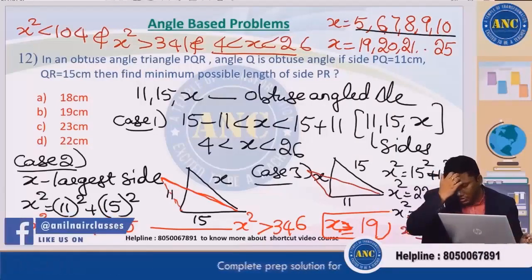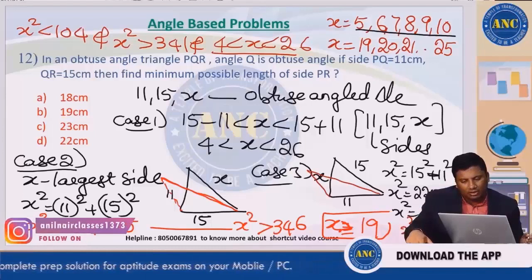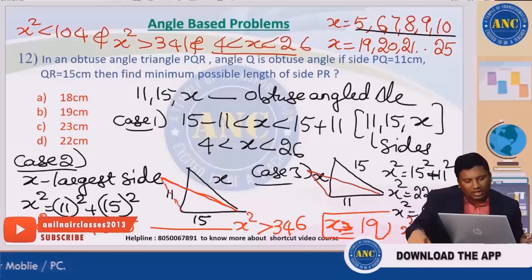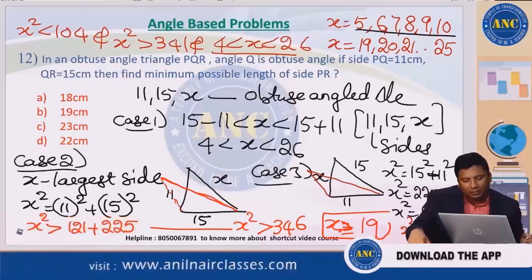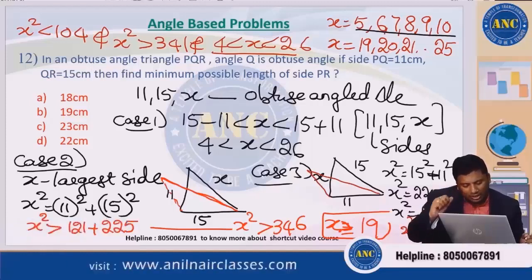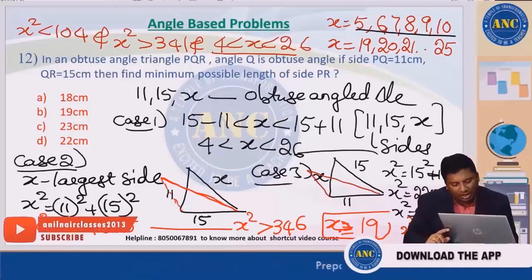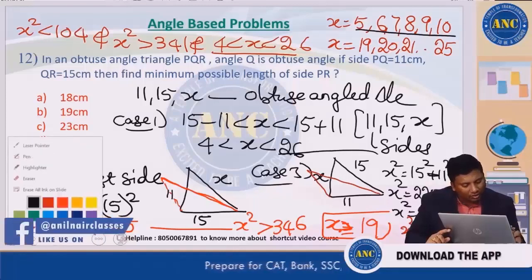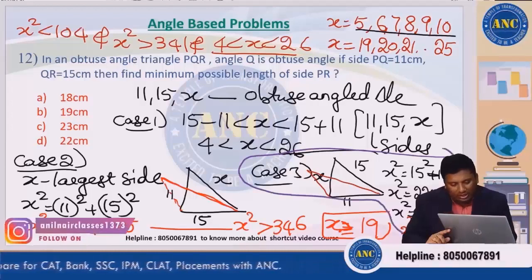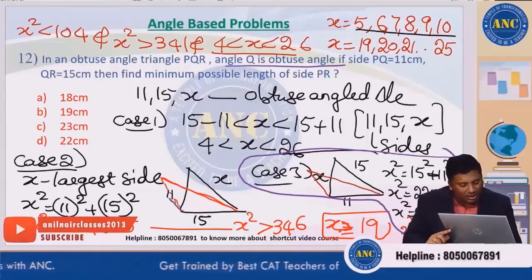Okay, what is the question he is asking? Minimum possible length of side PR in an obtuse angled triangle PQR, angle Q is obtuse. Angle Q is obtuse means only this case is important. I think this case is not required. I think we have not read the question properly. We are unnecessarily doing this case 3. Why? Because he said that Q is obtuse, so obtuse means here only it will go.